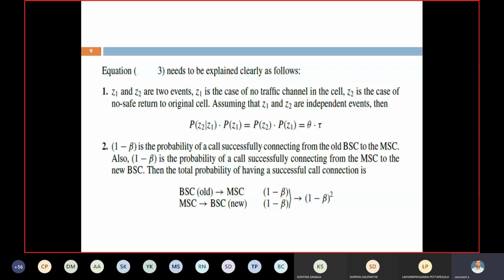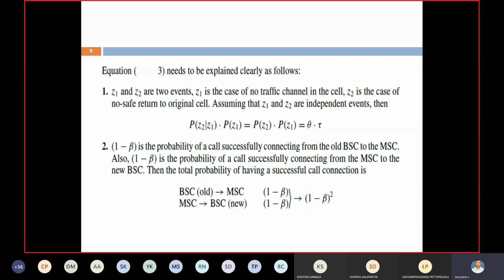That is called the Z1 case. What is Z2? If no channel is available in the new cell, then we have to return to the original cell. Suppose we do not return to the original cell, the call will be dropped. Then the probability of Z2 given Z1 multiplied with the probability of Z1 is P(Z2|Z1) into P(Z1), which equals theta into tau.